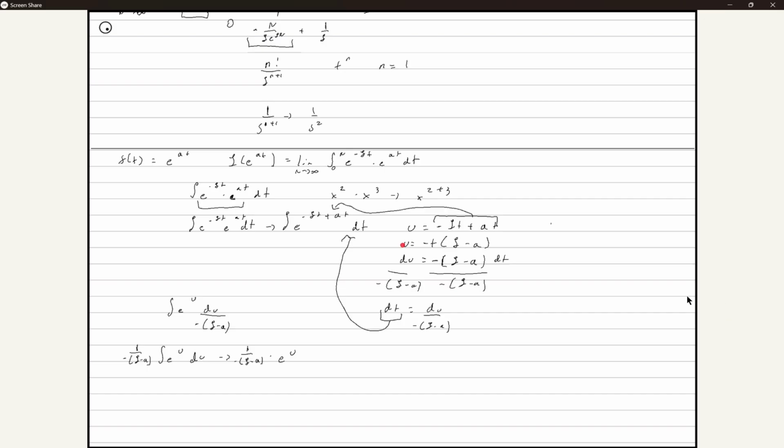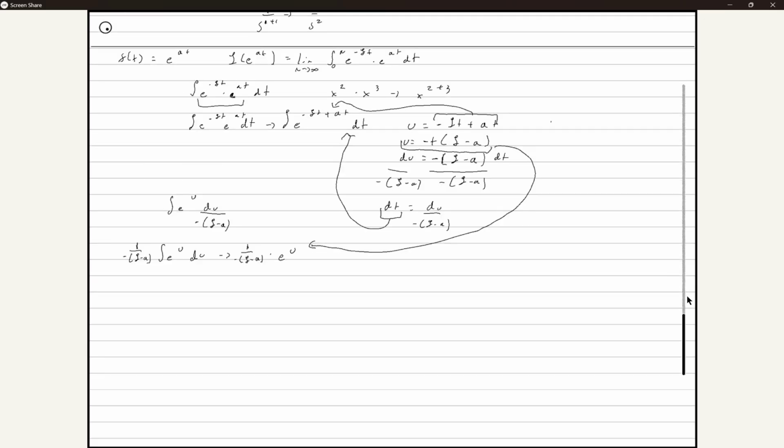But it's actually this version because we've already factored out the negative t. We kind of need this negative t out here, just for convenience. When we plug everything back in, everything does not just zero out. So let's replug this back into u. This will just become negative 1 over s minus a times e to the negative t of s minus a.